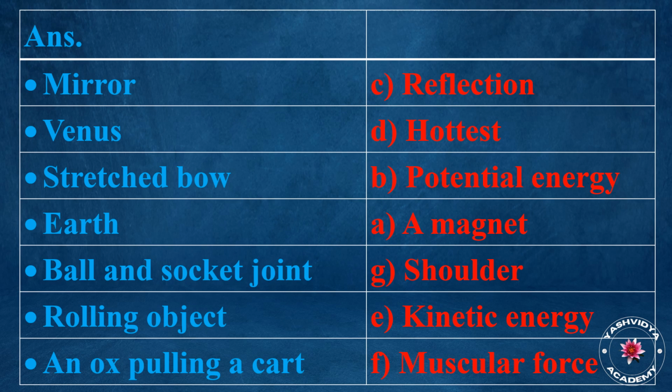Ball and socket joint: G. Shoulder. Rolling object: E. Kinetic energy. An ox pulling a cart: F. Muscular force.